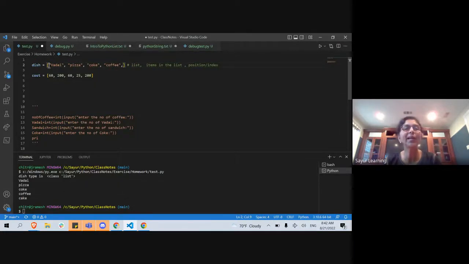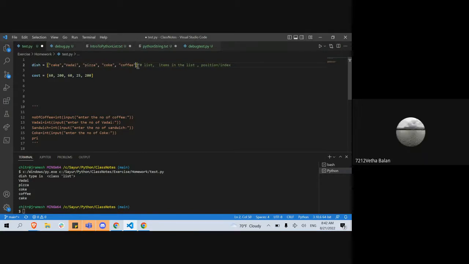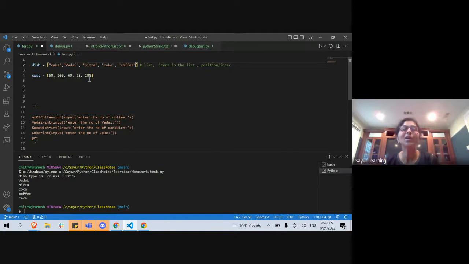If I move it, what happens? Then the cake's price will get mixed up with another item's. So there is a problem with this approach. We will solve this in a different way in a future class, because there are other ways to do it, but just keep in mind this way has a small problem, but it's okay for now.